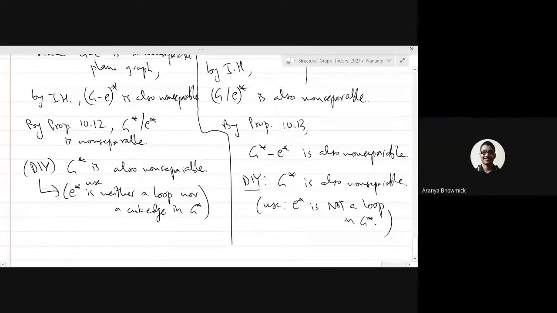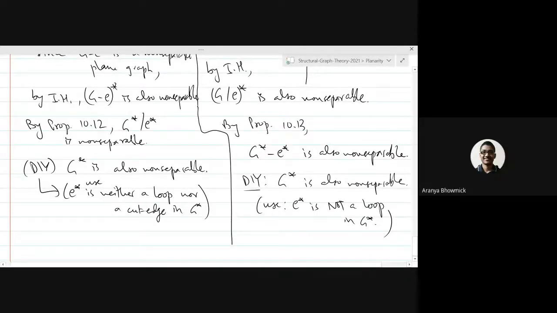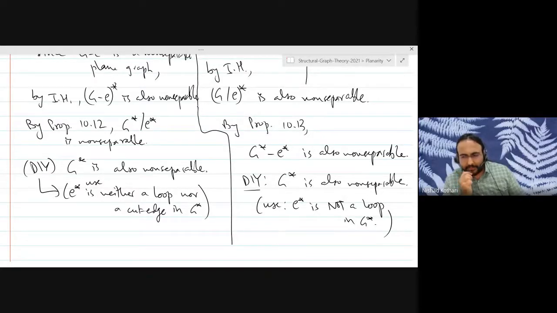Sir, in all these do-it-yourself problems, can we assume that non-separability and two-connected are equivalent concepts? Because then I think it will be easier to show that if G star minus an edge is non-separable, then G star will also be non-separable. Yeah, it doesn't make it much different. When you know that the graph is also two-connected, you can use that fact. They are not exactly the same, but they are very similar. So you just say that in this case it is two-connected, and then you use facts about two-connected graphs.